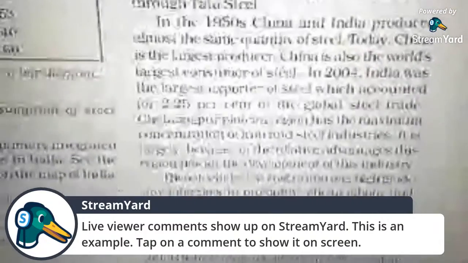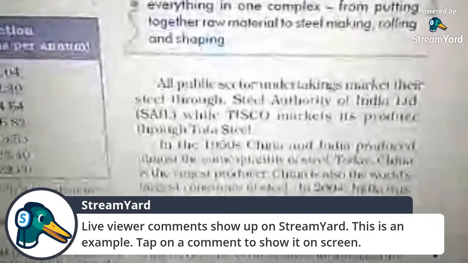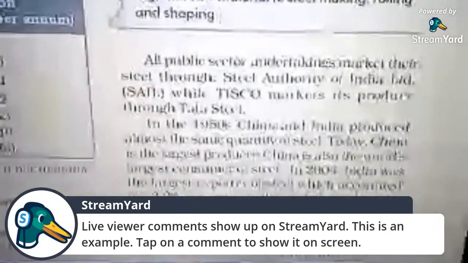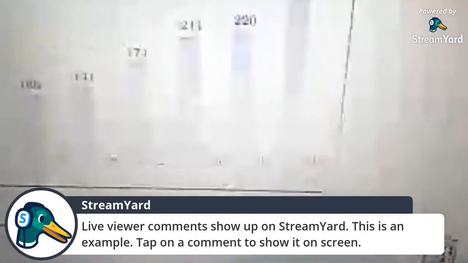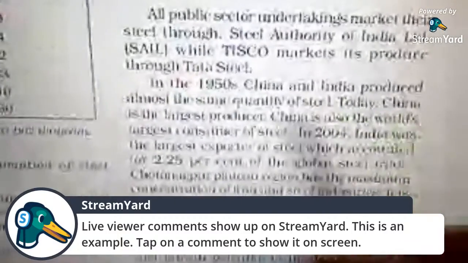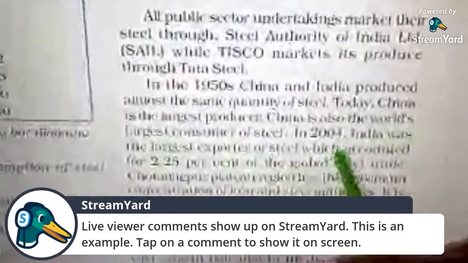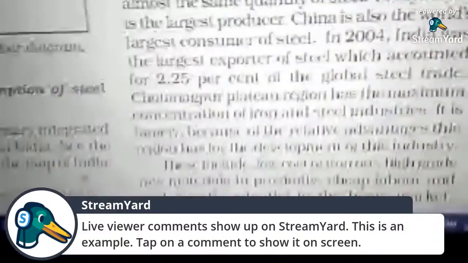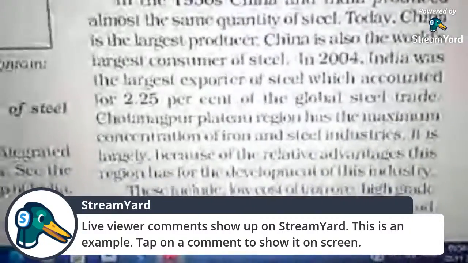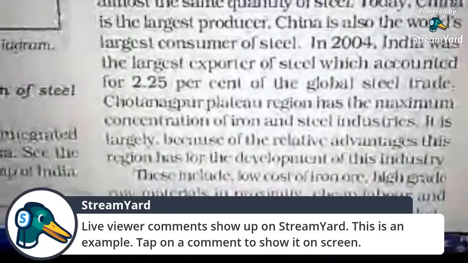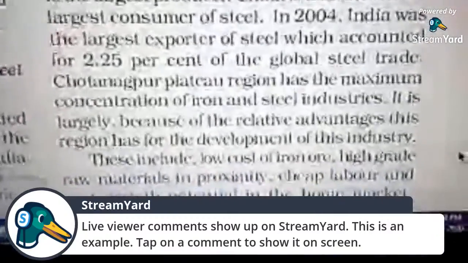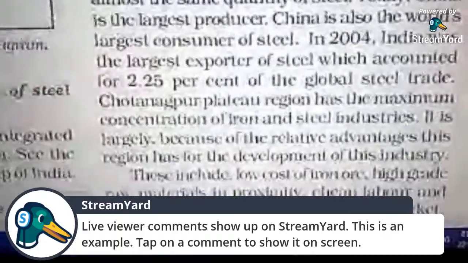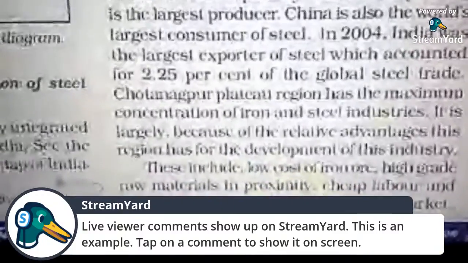In 2004, data wise, India was the largest exporter of steel, which accounted for 2.25% of global steel trade. In your textbook you may have the new data.